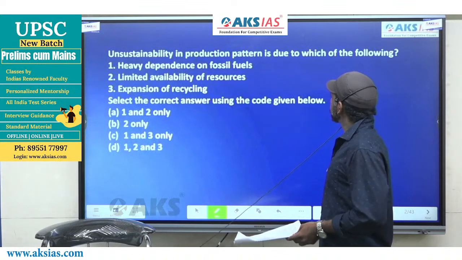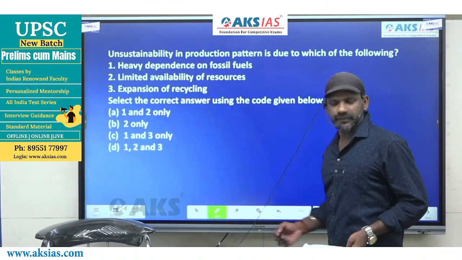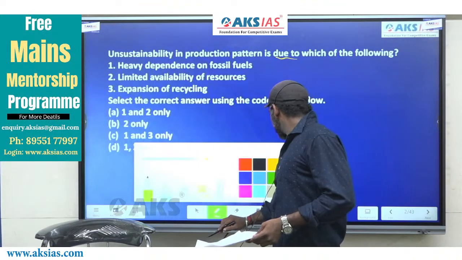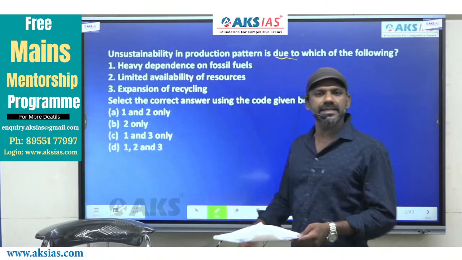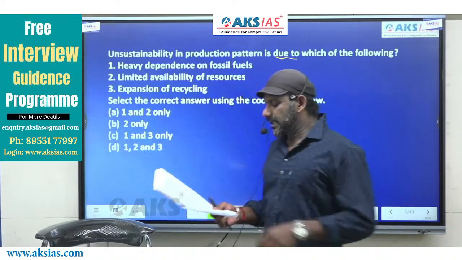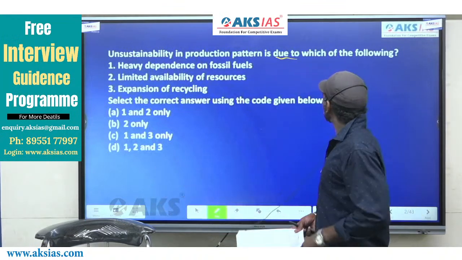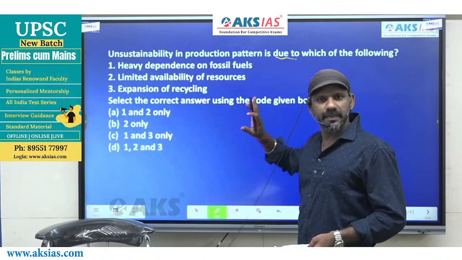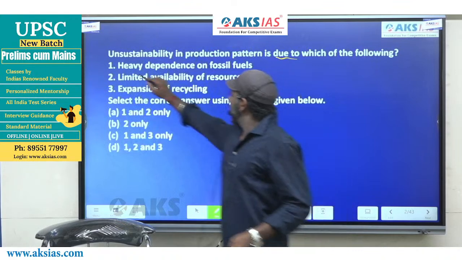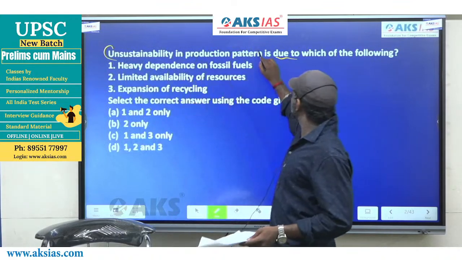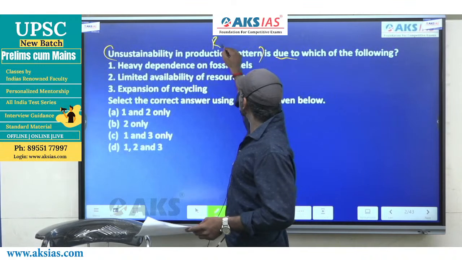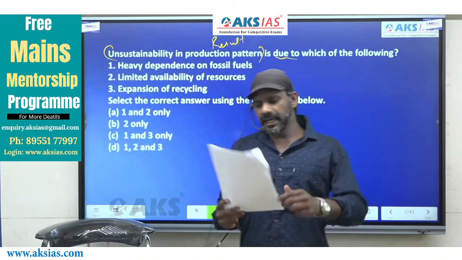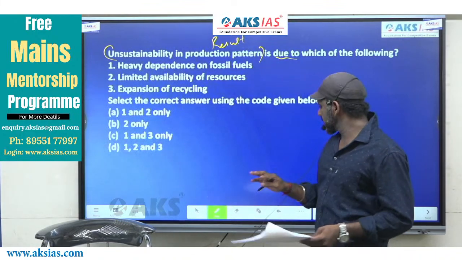Unsustainability in production pattern is due to which of the following? Now, "due to" is a cause and effect indicator. It must connect a reason and a result. So here, the statement in the question, unsustainability in production pattern, becomes the result as per the question. And our task is to find out the reason for this result.